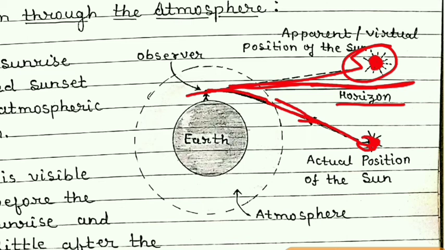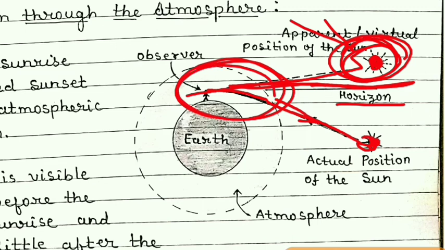So actually the sun has not risen, but still we can observe the sun, and this is not the sun, actually it is its image which we observe, because there is a phenomenon taking place here at the atmosphere. Similarly, during sunset, actually the sun has already set, but still we can observe the sun because of refraction.